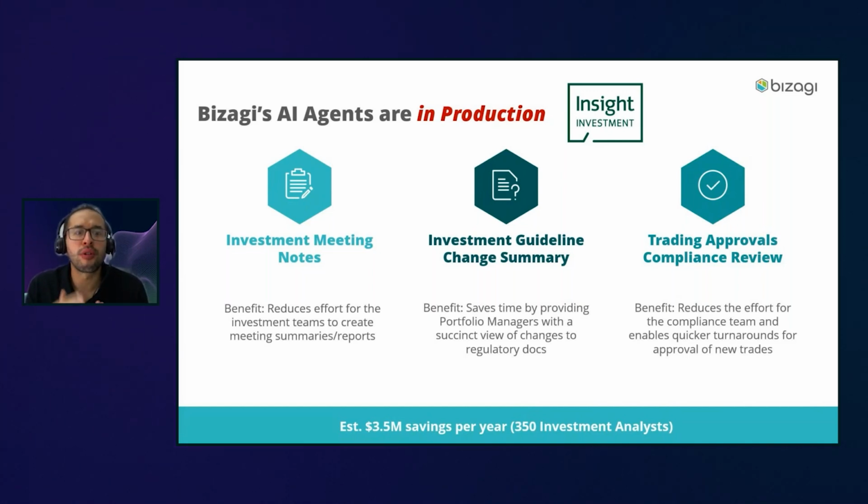This agent is already in production, and now we have an estimated value of savings of around $3.5 million per year. Why? Because this company doesn't have just one investment analyst, they have 350. That is why we're focusing a lot on business value and not so much on the developers.